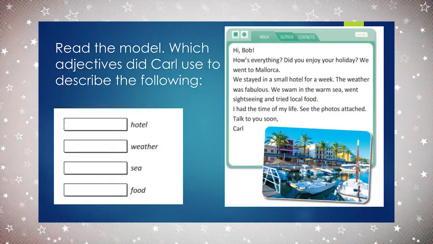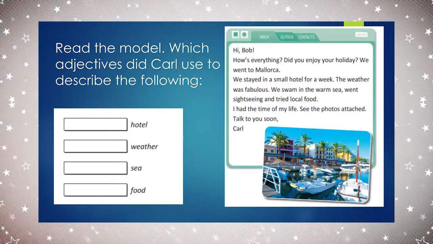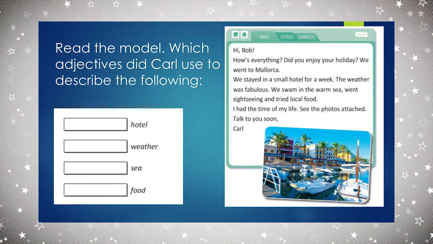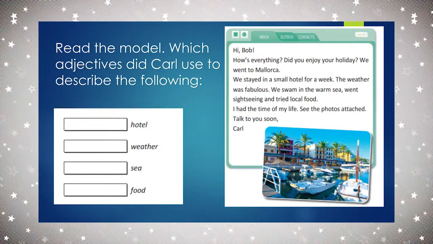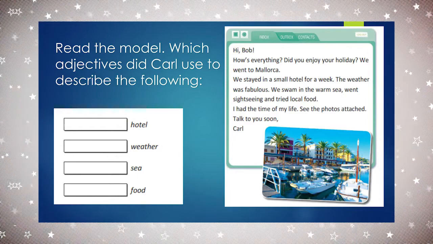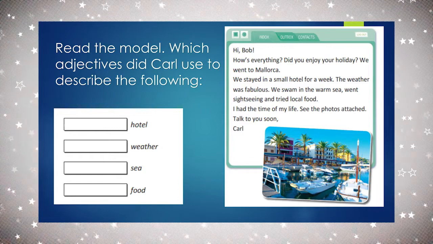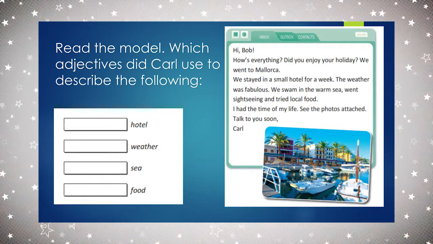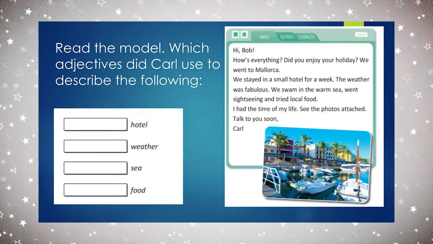Listen. Hi, Bob. How's everything? Did you enjoy your holiday? We went to Mallorca. We stayed in a small hotel for a week. The weather was fabulous. We swam in the warm sea, we went sightseeing and tried local food. I had the time of my life. See the photos attached? Talk to you soon, Carl.